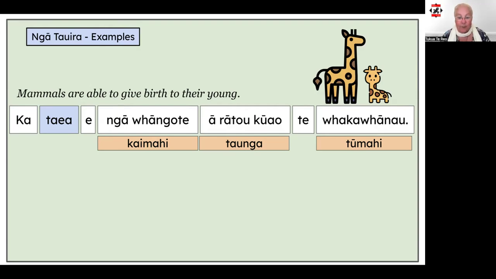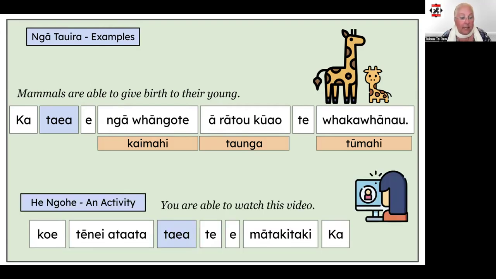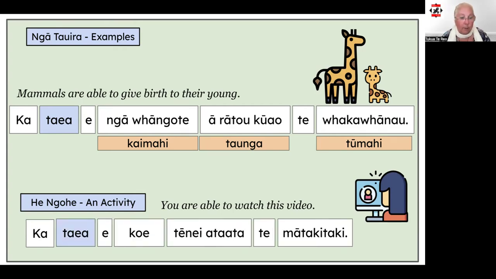Okay, here's an activity for you. Here's an example where the words are all jumbled up. The English translation of the sentence is you are able to watch this video. If you want to pause the video and have a go at writing the sentence in the correct order, I'll give you the answer when you come back. Okay, pause the video now. If you stopped the video to do the activity, here's the sentence again in the correct order. Ka taea e koe, tēnei ata te mātakitaki.